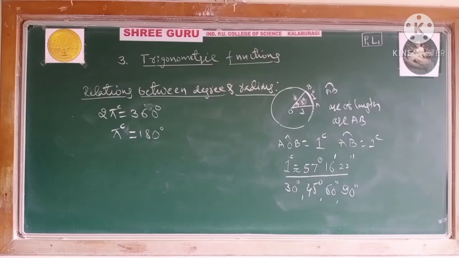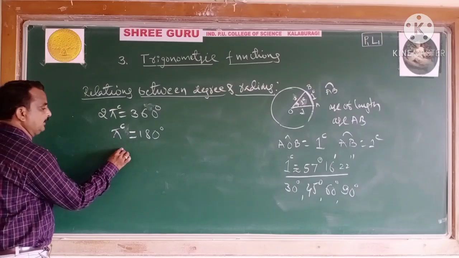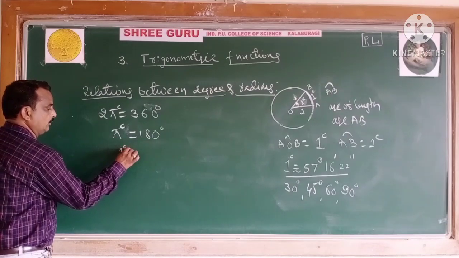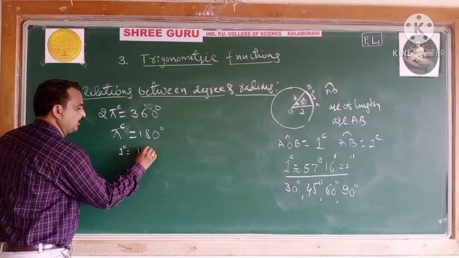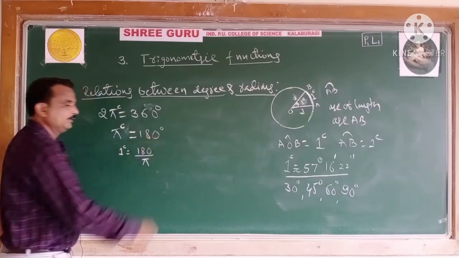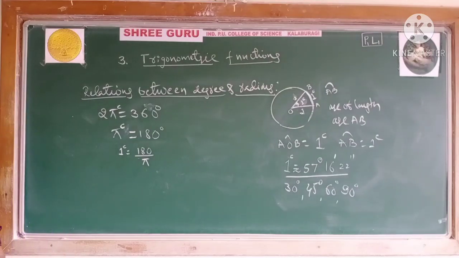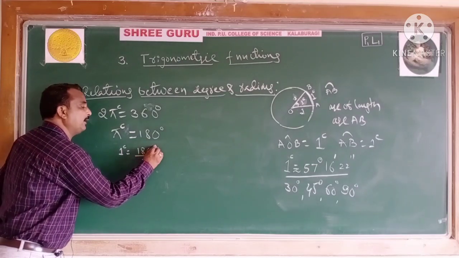See, 1 radian is equal to: if it is in terms of a radian, you will convert in terms of degree, multiply that by 180 degree by pi.